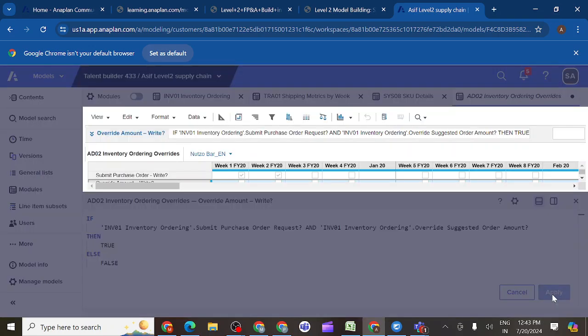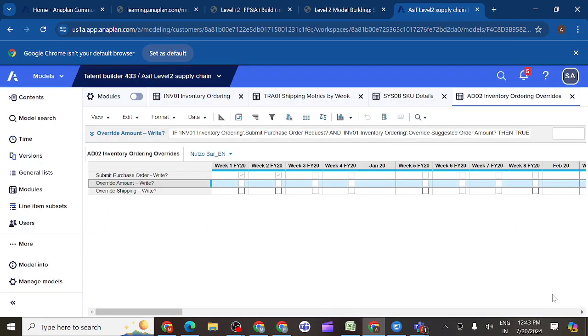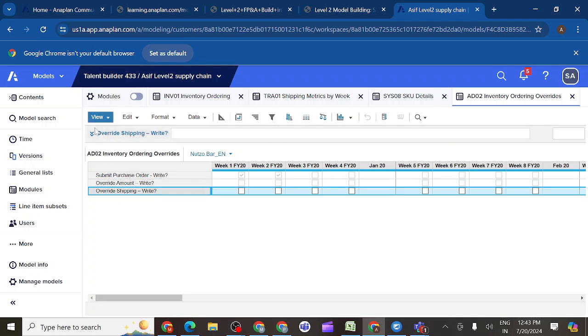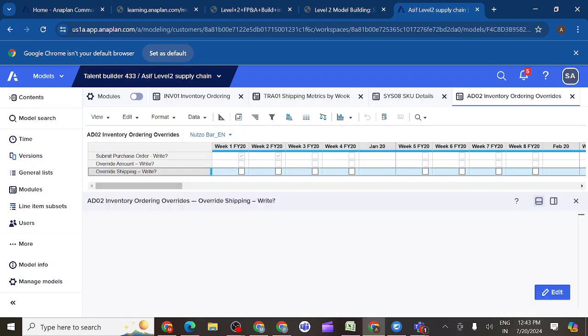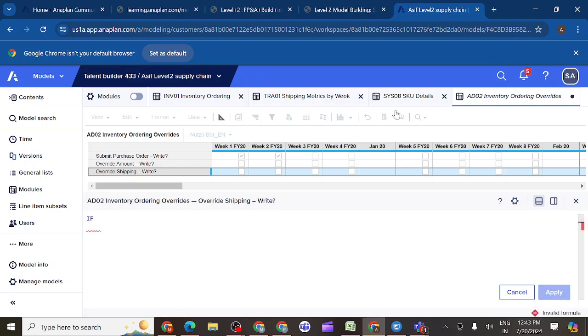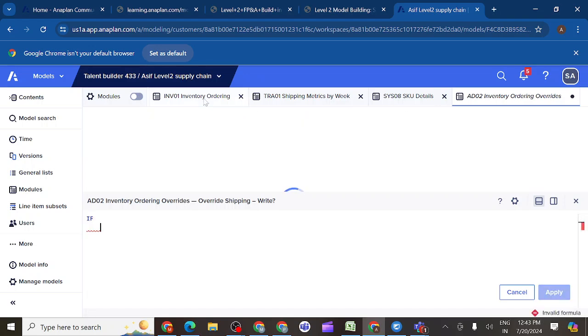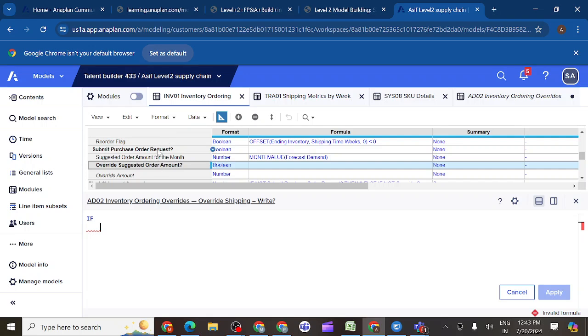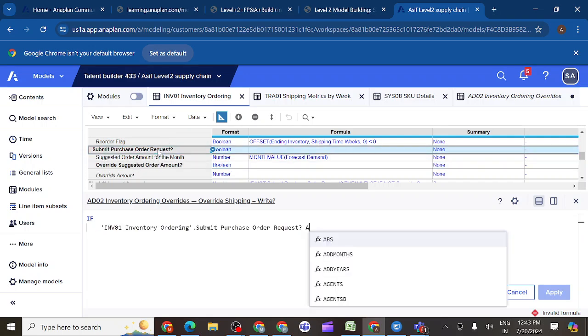We have completed this one as well. So next, what is our third condition? What are the two things we should give true here? For each and every line item, which one should be true? Submit purchase order request, 100%. It should be true. Submit purchase order. Override order amount.